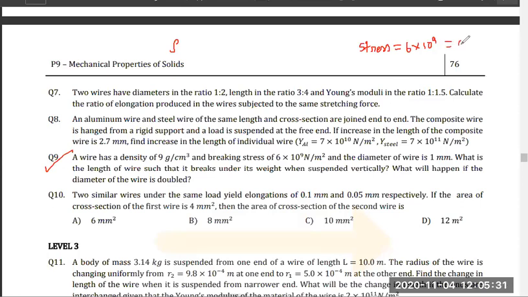So this is sigma given. And the diameter of wire is 1 mm. So area is given. What is the length of wire such that it breaks under its weight when suspended vertically? So this is your breaking strength. Now, can you solve this? Tell me, can you solve this?